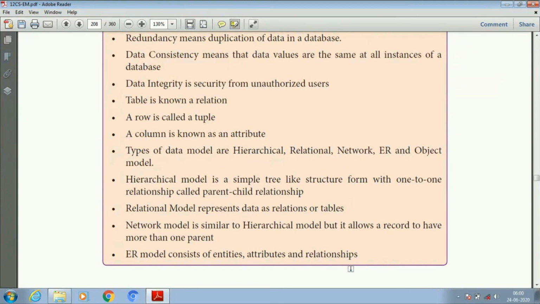Already we know a table is a relation, a row is a tuple, and a column is an attribute. The types of data models are hierarchical, relational, network, ER and object model. Hierarchical means a simple tree-like structure, and it represents a parent-to-child relationship. Relational model means data are stored in the form of relations or tables. Network model is similar to the hierarchical model, but it allows a record to have more than one parent. ER model represents the entities, attributes and relationships.